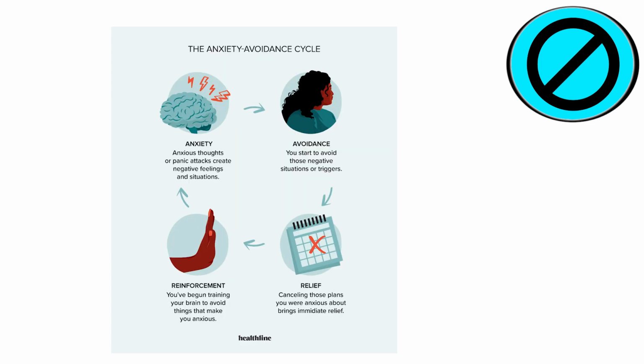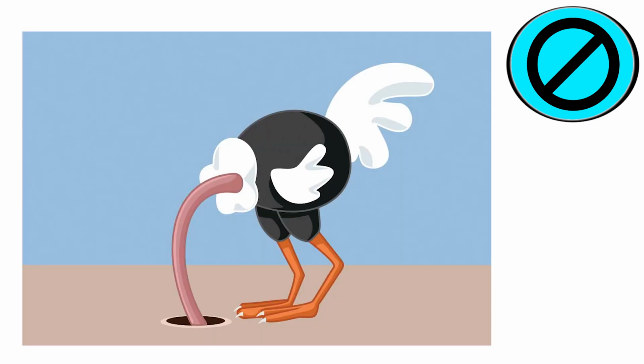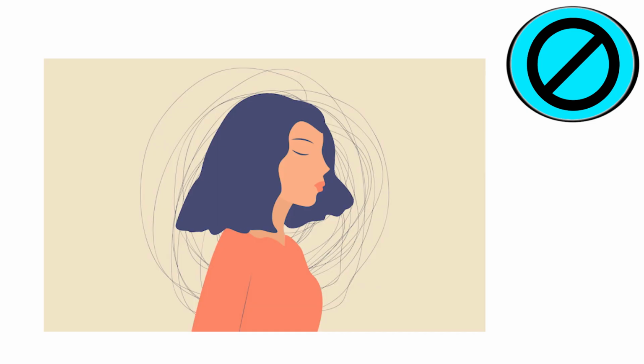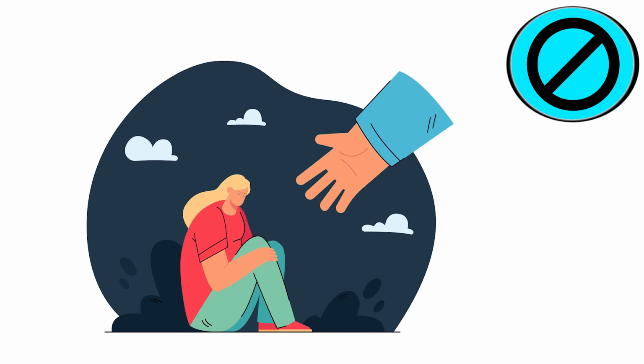There are several types of avoidance. Situation avoidance. People may avoid specific situations or places that they find scary or unpleasant. For example, a person with social anxiety may avoid large social events or situations where they are forced to interact with strangers.